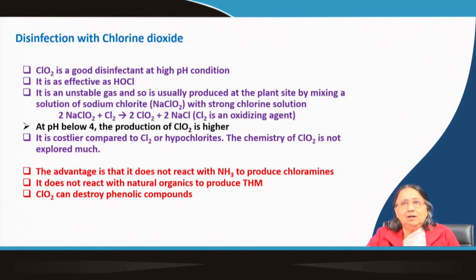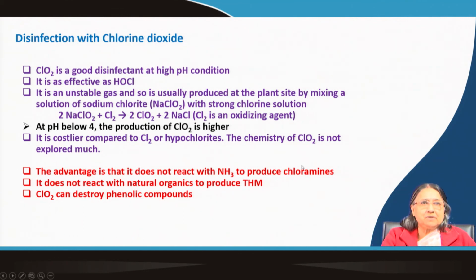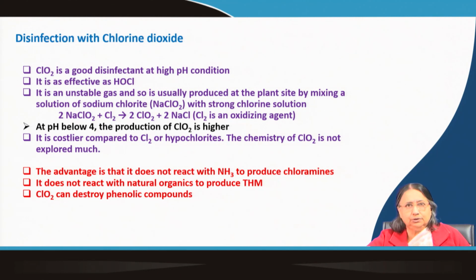Natural organic material, that is humic substances, it does not react with, and so it is not producing THMs. In case of chlorine, you have seen that chlorophenols are formed, but here ClO2 can destroy phenolic compounds. Okay. So, this is a good thing. So, there are advantages and disadvantages also.